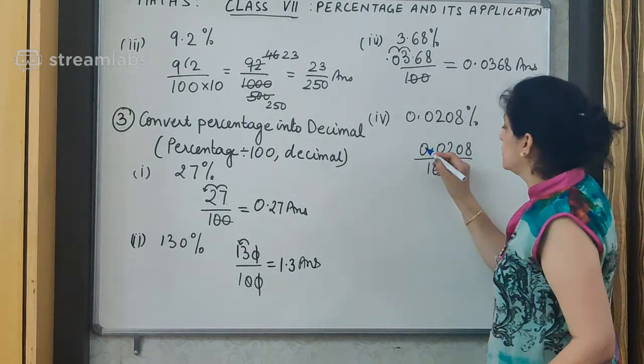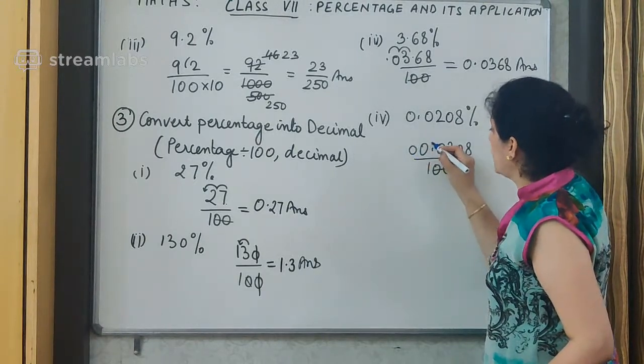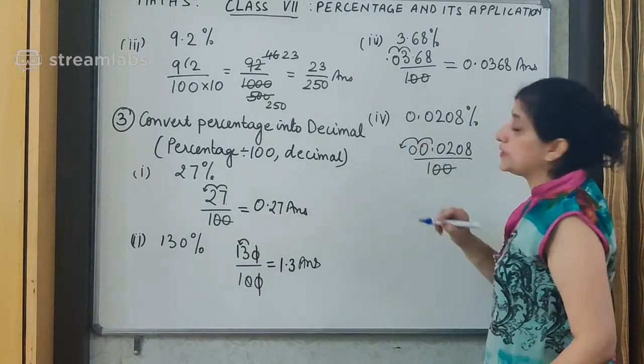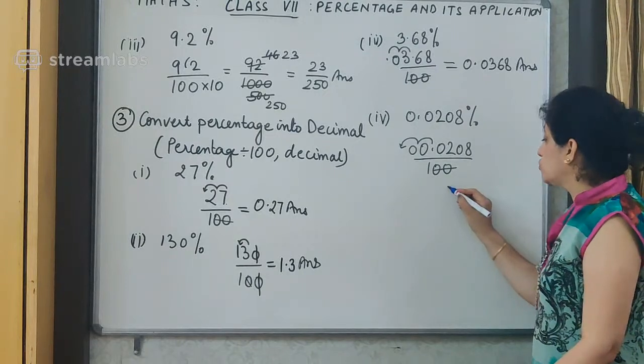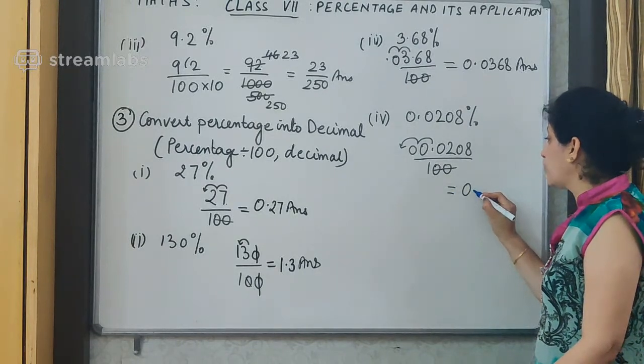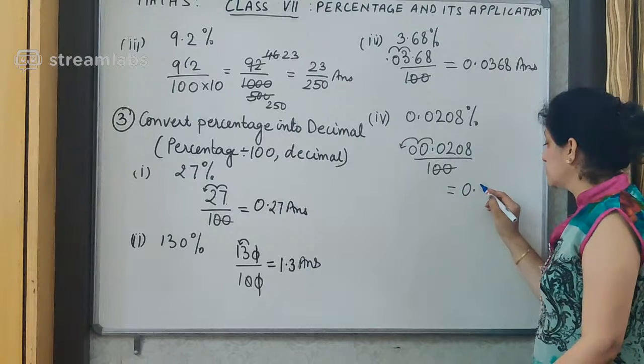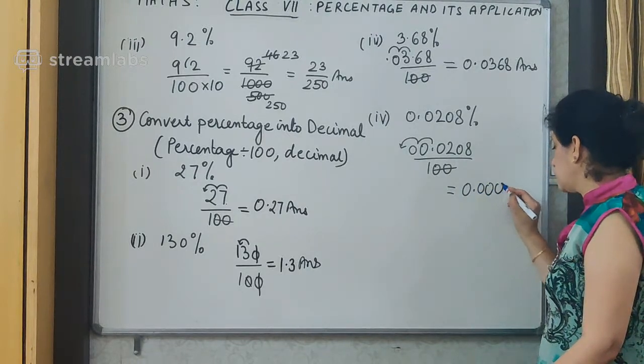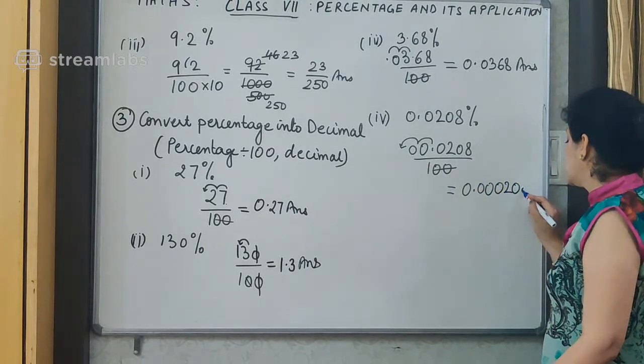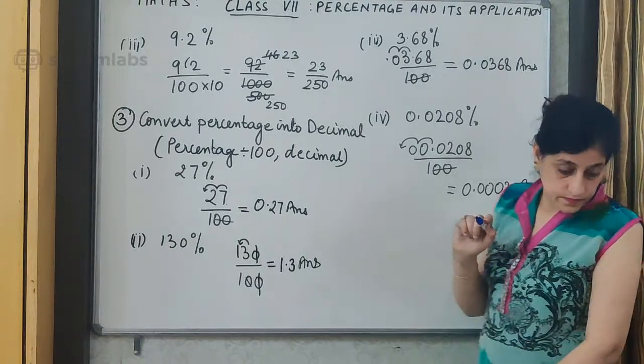We will put one more 0 and then move 2 places back, to give me the answer 0.000208, that is 3 zeros, then 2, 0, 8.